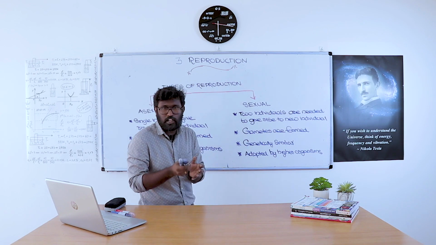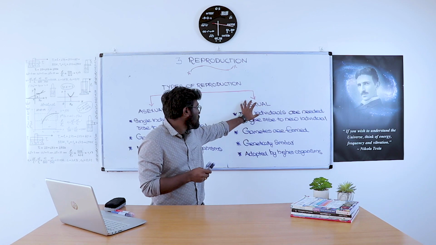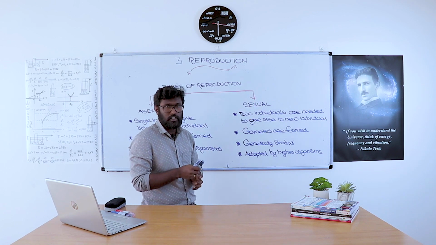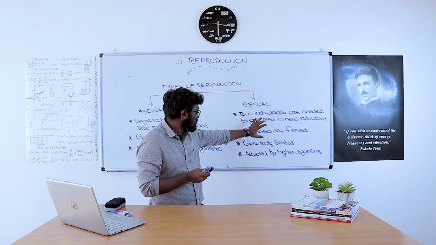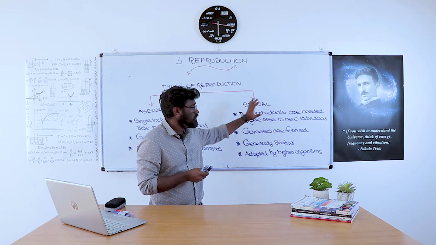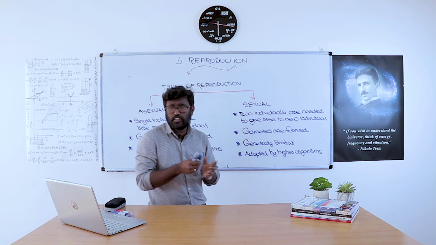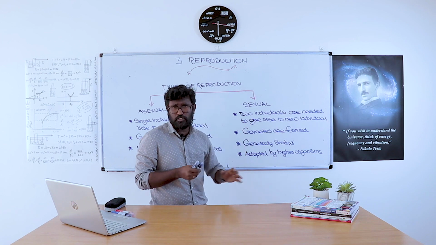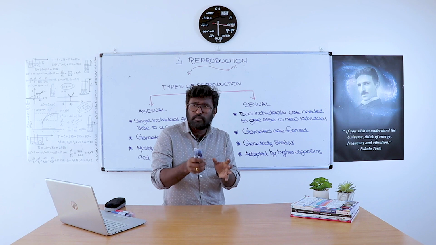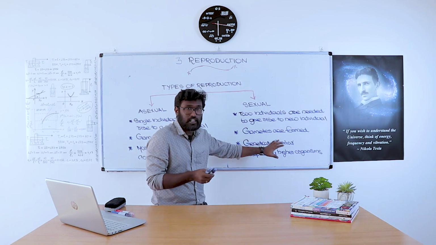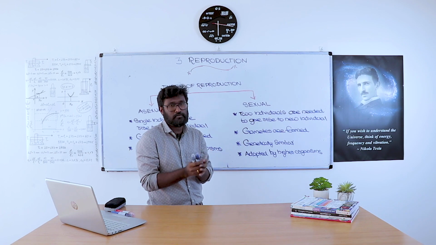Human beings produce new individuals by sexual reproduction, and some animals also produce new individuals by sexual reproduction. In sexual reproduction, the new individuals are genetically similar, but they are not similar to the parents in physical look.